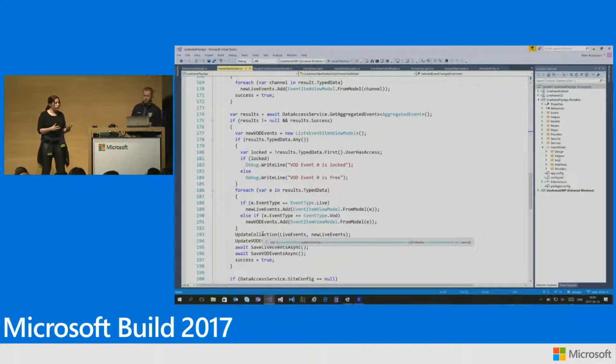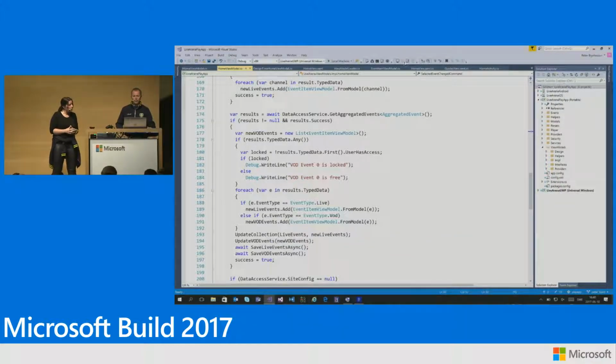So is this only usable if you want to have offline apps? Yeah, this is very usable in an offline scenario, but this app is not very useful offline because the main usage is showing online videos. But it's still very useful to get a very responsive user interface and not have to wait for the spinner to complete. Awesome. So does that mean we don't have any code in the code behind?